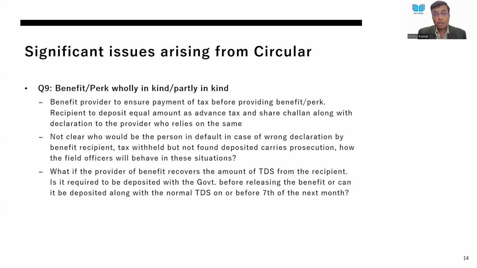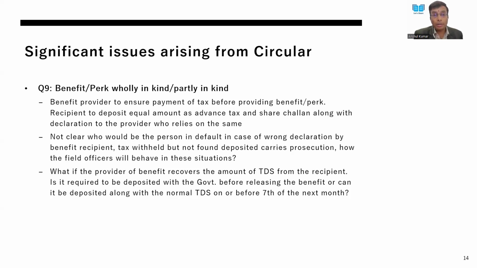Now, it is also not clear what happens if, for example, somebody has provided me a wrong declaration and a wrong advance tax challan. I may not be aware that a person is getting a similar kind of benefit from somebody else also. And if the same challan is used for different people, it may not happen in 100% of cases, but even in one or two cases, if this kind of default happens, who will be held liable?